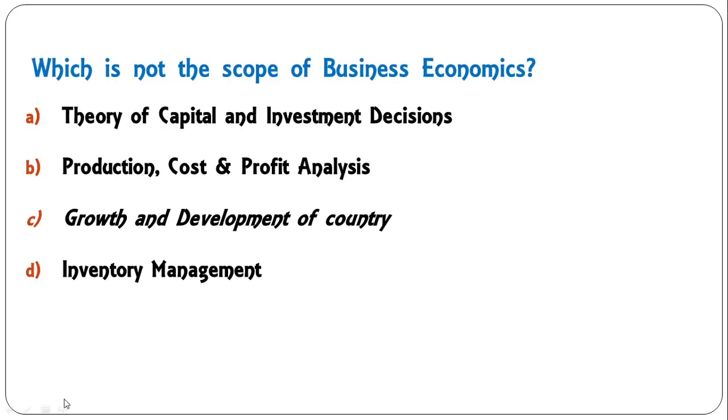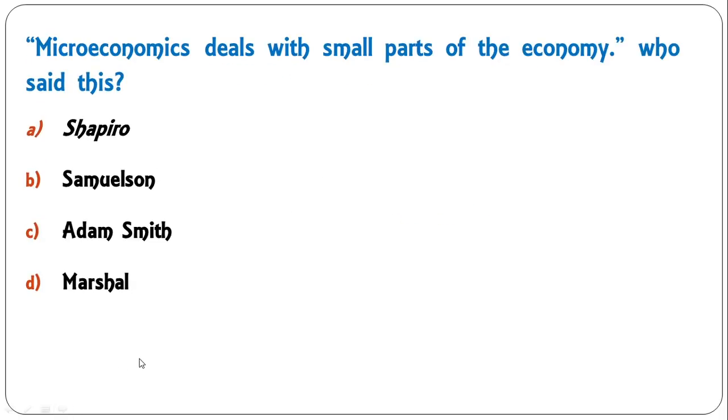Which is not the scope of business economics? Theory of capital and investment decisions, production cost and profit analysis, growth and development of country, inventory management. So C is the correct answer. It doesn't come under the scope of business economics. Microeconomics deals with small parts of the economy. Who said this? Shapiro, Samuelson, Adam Smith, Marshall. So this statement was given by Edward Shapiro.